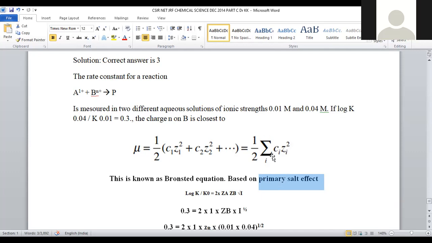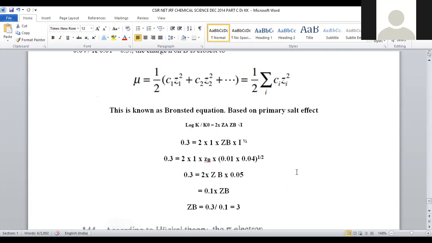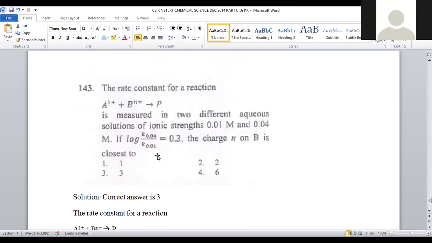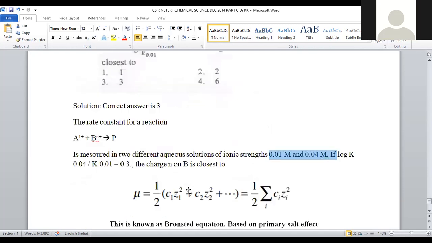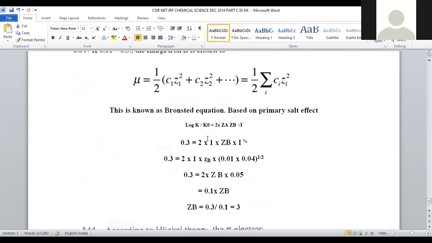This is the equation for ionic strength. But within the problem, the ionic strength is already provided to us. And the Bronsted equation is log K by K naught is equal to 2 into Za into Zb root I, where I is the ionic strength. The ratio log K by K naught is already provided, that value is 0.3.